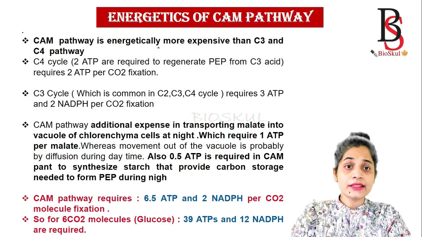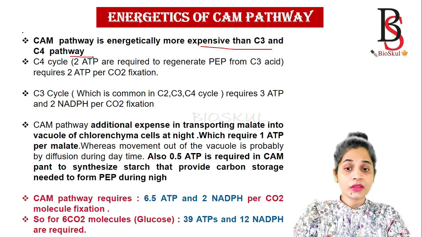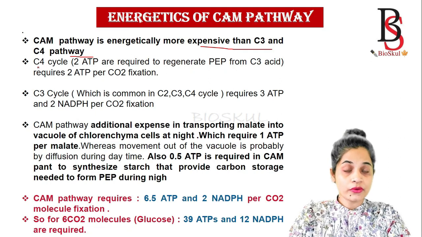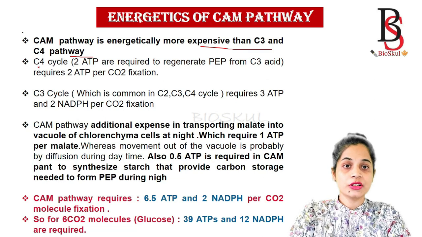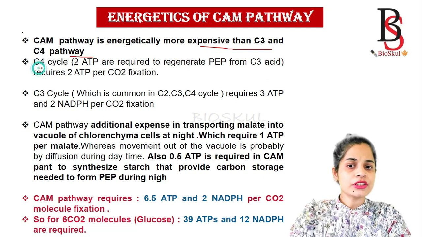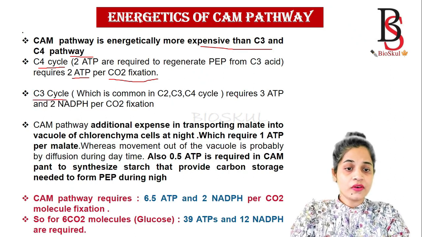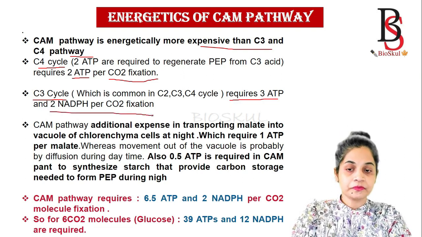The CAM pathway is energetically more expensive than the C3 and C4 pathways. If you have not seen the C3 cycle and C4 pathway, you will get the link in my description box. Then please do watch the videos on C3 and C4 pathways. The C4 cycle requires 2 ATP molecules per carbon dioxide fixation. Okay, and the C3 cycle requires 3 ATP molecules and 2 NADPH per carbon dioxide fixation.